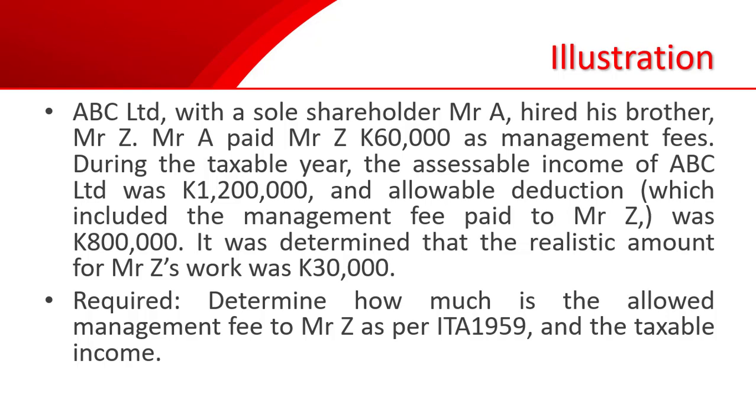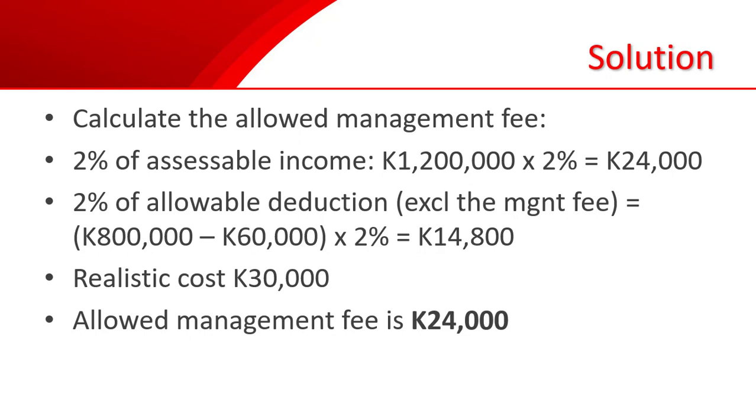Referring to the provision under the ITA, section 68AD, we will use this. Now, 2% of 1.2 million is 24,000. For 2% of allowable deductions excluding the management fee, we remove the 60,000 from 800,000 kina, and multiplying the difference by 2%, you have 14,800.